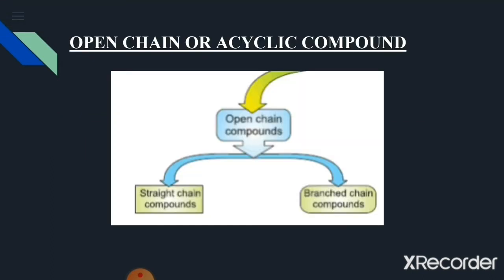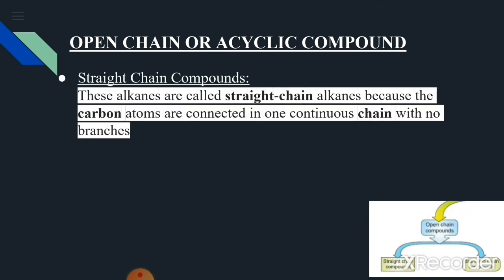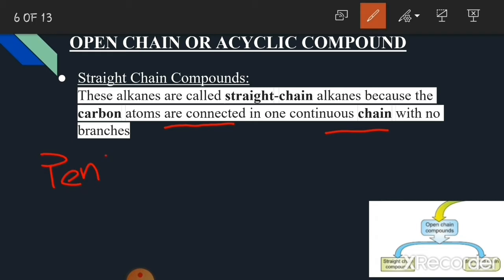Now these open chain organic compounds may further be classified into two subgroups: straight chain compounds and branch chain compounds. What are straight chain compounds? Straight chain compounds are basically the alkanes in which the carbon atoms are connected in one continuous chain with no branches. For example, we have an organic compound pentane.